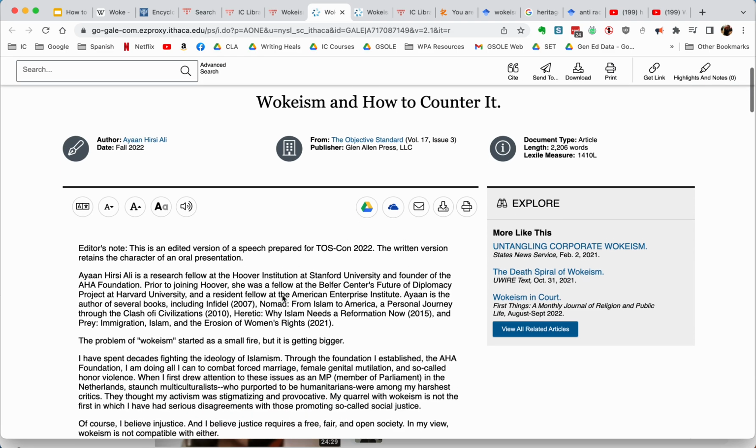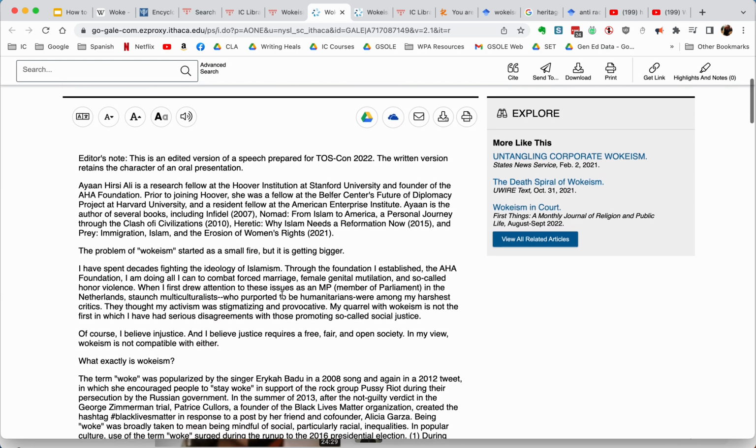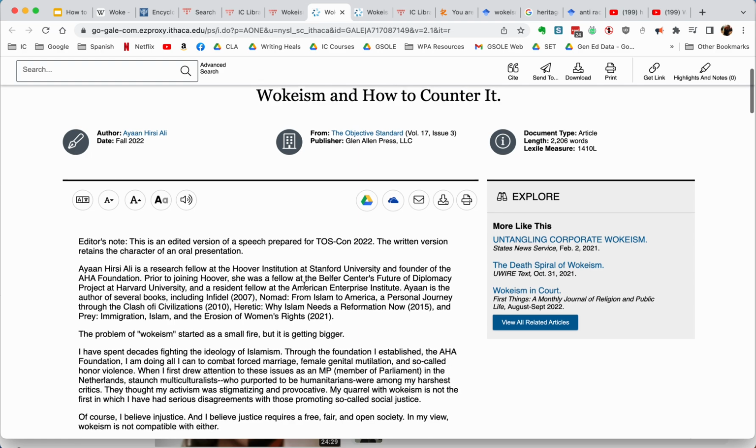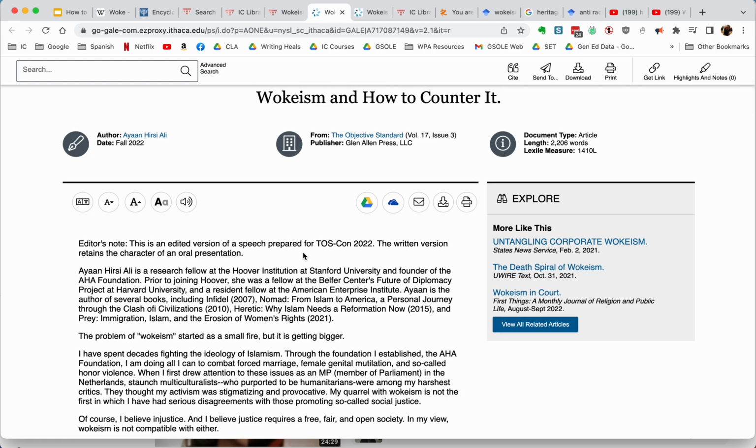And then from here, you can skim through the abstract and see what this particular author is saying about it and what they mean by countering wokeism. If you need to actually use this article, you would download it.